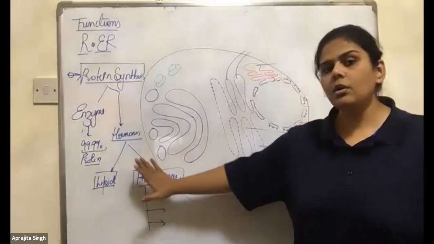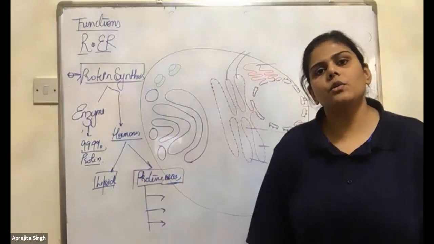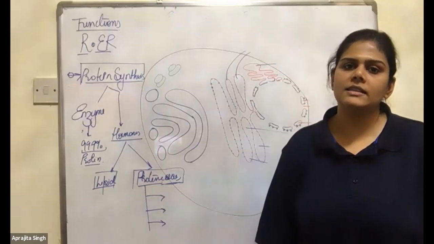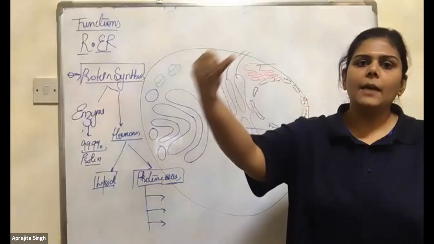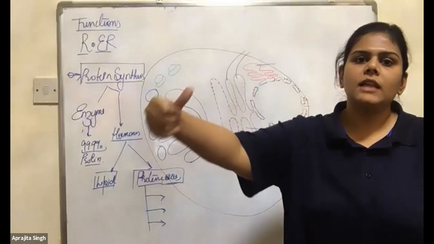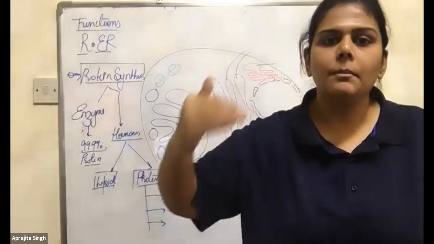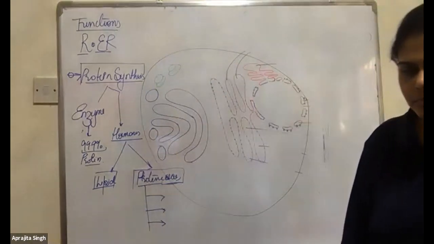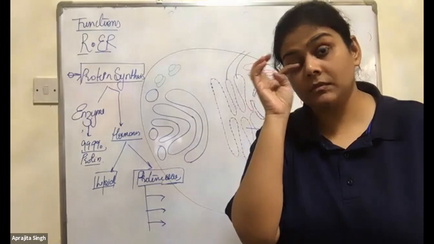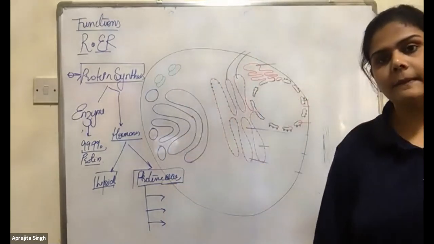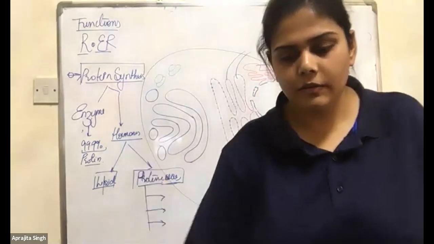And now you know which organs secrete the proteinaceous hormones: the pituitary, hypothalamus, parathyroid, thymus, and the adrenal medulla. Done? Everyone clear? Okay, fine.